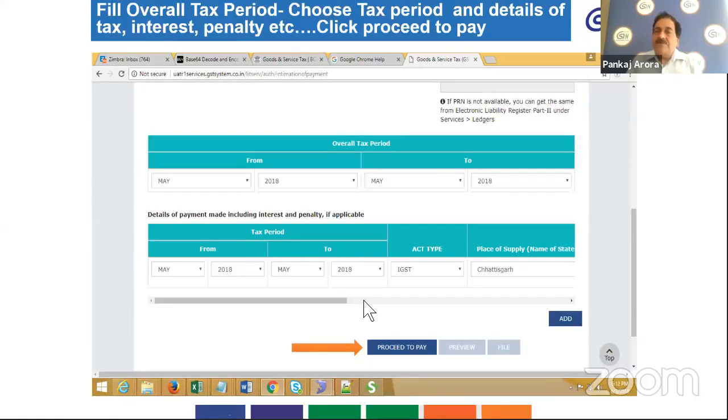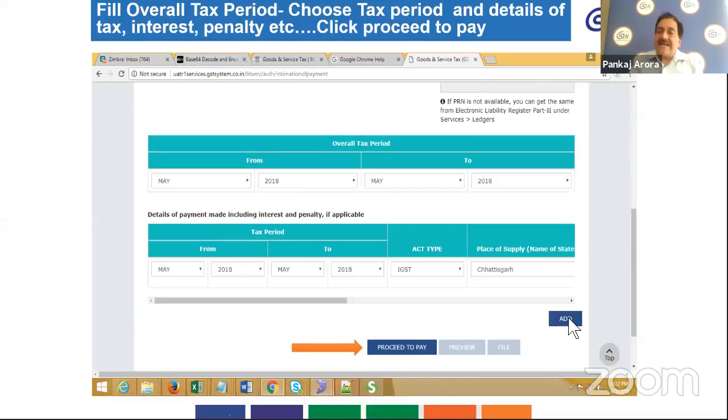I will have to indicate the tax payable, the tax amount, the interest amount, and the penalty if applicable in my case. And if there is more than one service or commodity on which I am paying the tax, or if there are CGST and SGST also, I may use this option of adding the details.